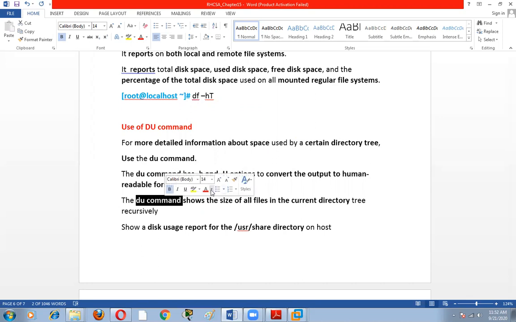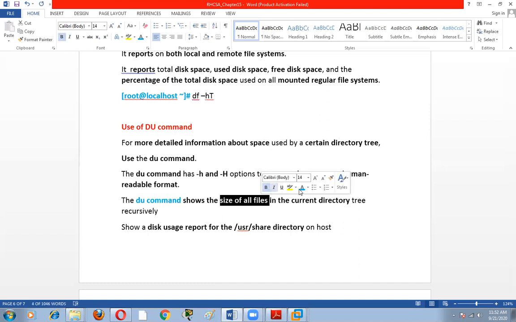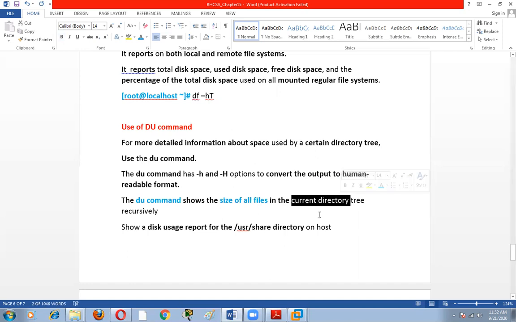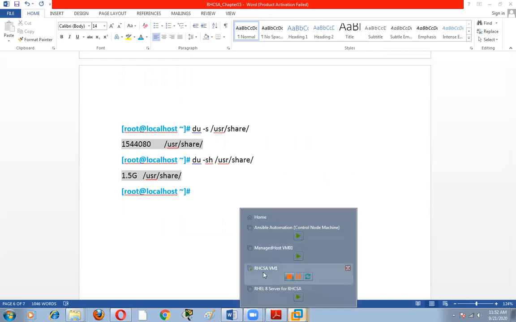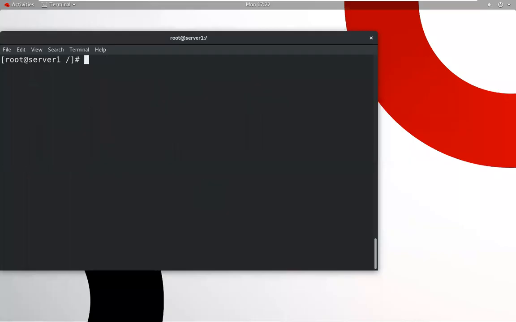This command is used for what? To show the size of all files in the current directory. I will show you. So these two commands, df and du, can both be used.